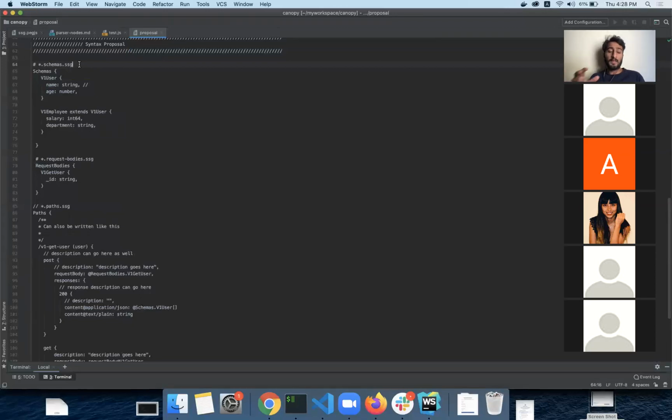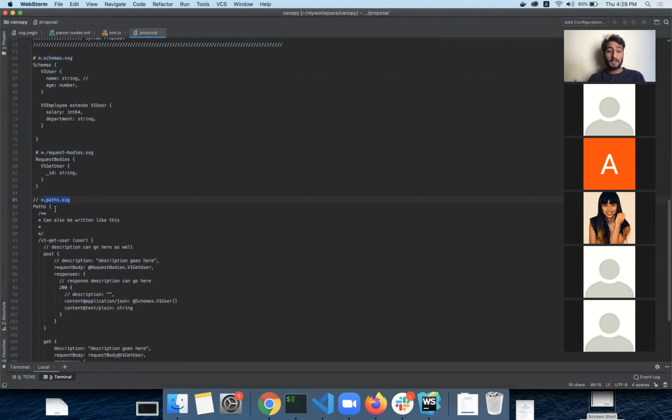There is a way to modularize these files into separate files, so that they could be merged easily into a single file, so that it is easier for us to understand what this file contains. So let's say if we are going to have a file only for schemas, we are going to have schemas.ssg. Similarly, we'll have requestbodies.ssg, and similarly we'll have paths.ssg for the paths.